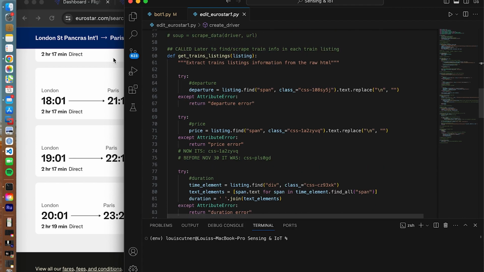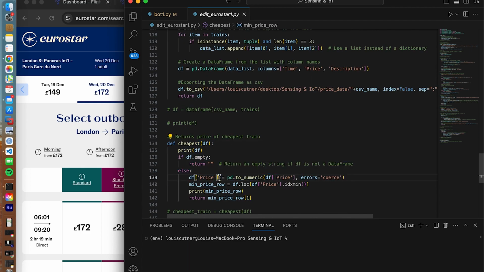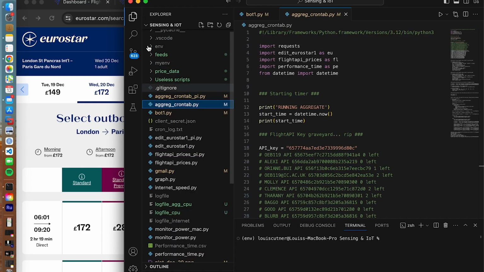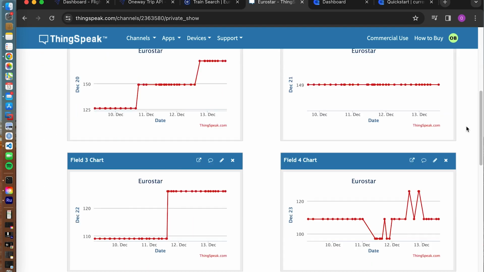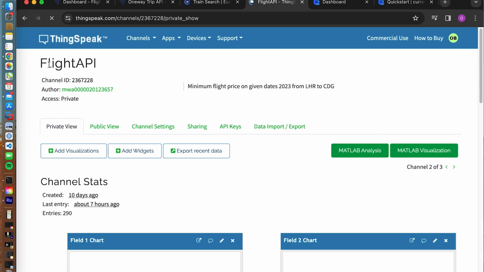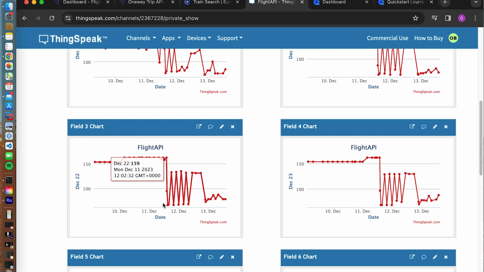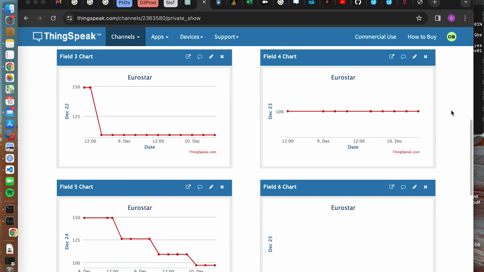This script returns the lowest price for a specific day, and same goes with the flights. I then had to use a cloud-based database. I chose ThingSpeak for its simplicity to store all of the data. I have a channel for Eurostar, a channel for the Flight API, and then eventually a channel for the performance metrics. Each field corresponds to a day of travel, so I iterated through December 20th to 28th.